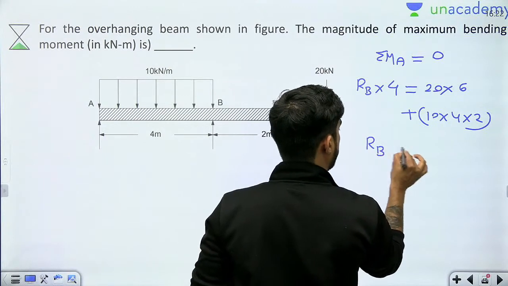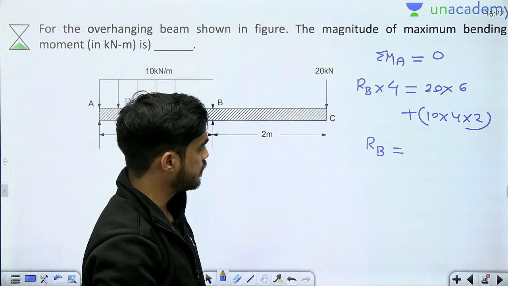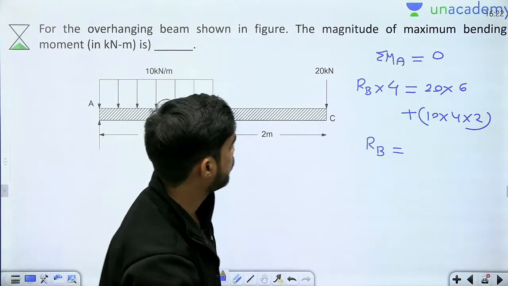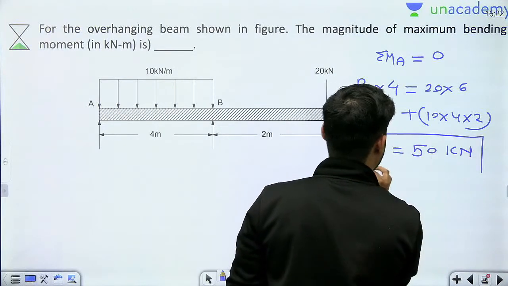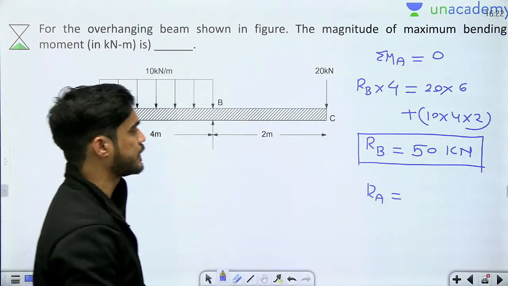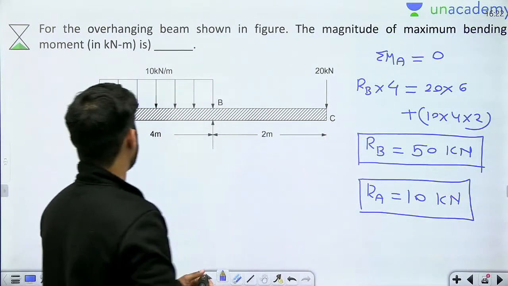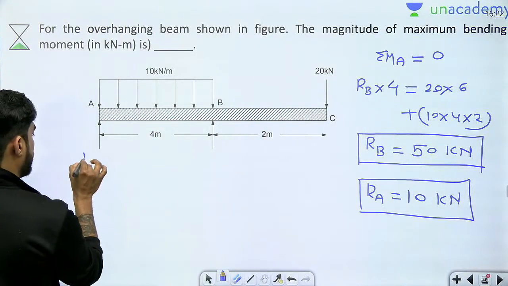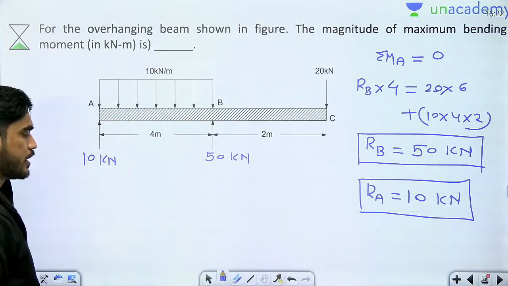So beta, how much RB are we getting? This will become (20 into 6 plus 40 into 2) divided by 4. 50. RB I am getting 50. And if RB is 50, RA will be equal to how much? What is the total load? 40 plus 20, 60. So RA will be 10, right? Total load कितना है? 40 plus 20, 60. तो RB 50 है तो RA 10 है. तो बेटा this is 10 and this is 50.